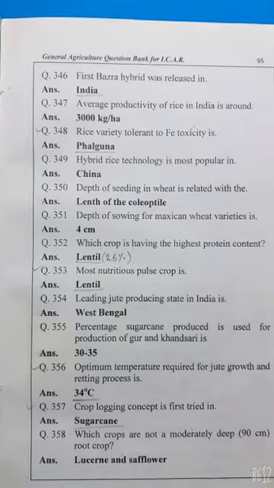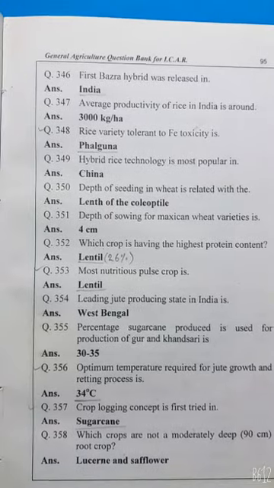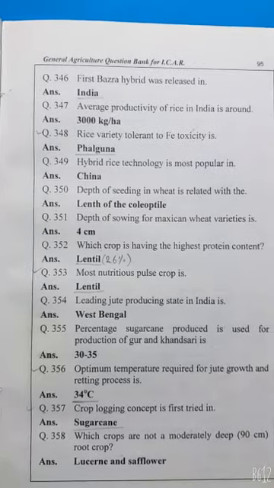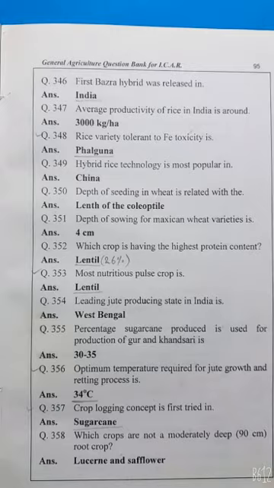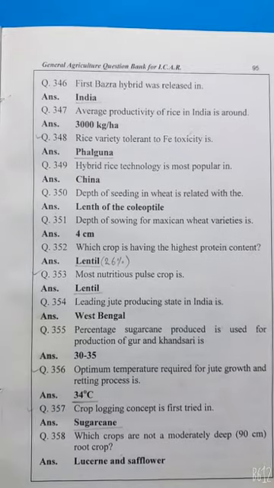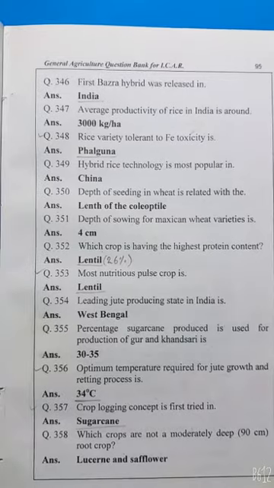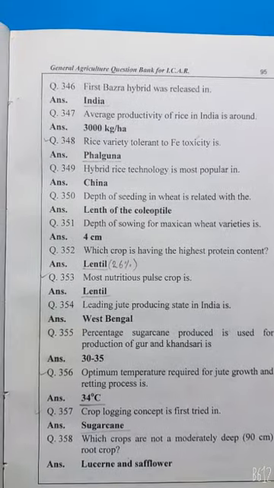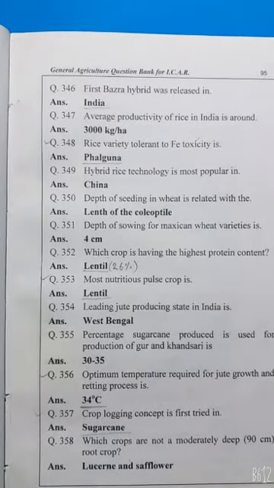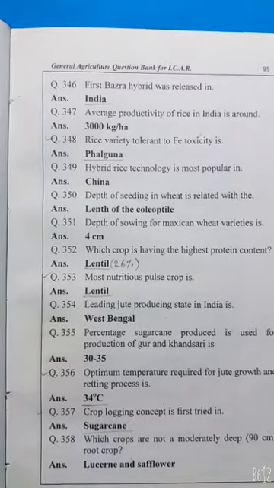Leading jute producing state in India is West Bengal. Percentage of sugarcane produce used for production of ghani, gur and khandsari is 30 to 35%. Optimum temperature required for jute growth and retting process is 34 degrees Celsius. Crop logging concept was used in sugarcane.